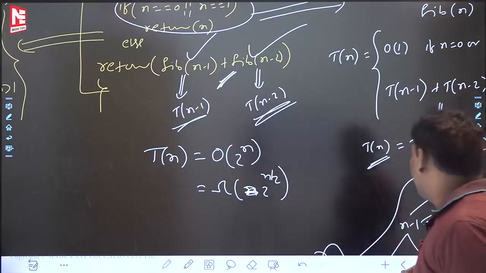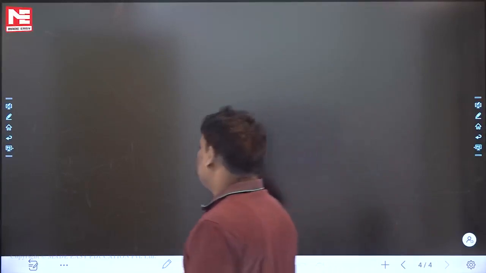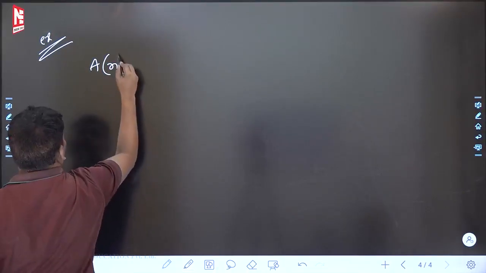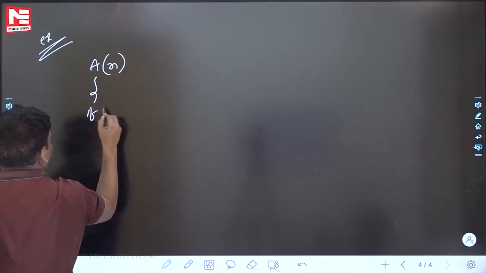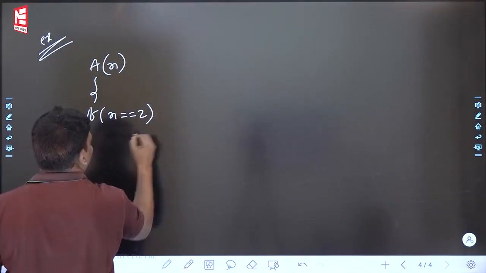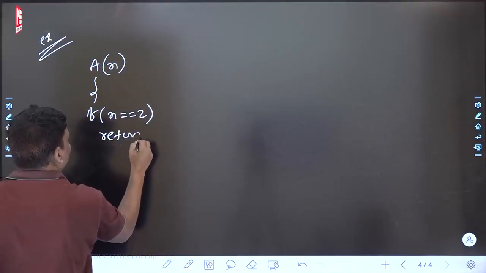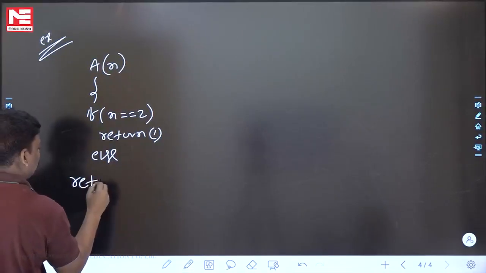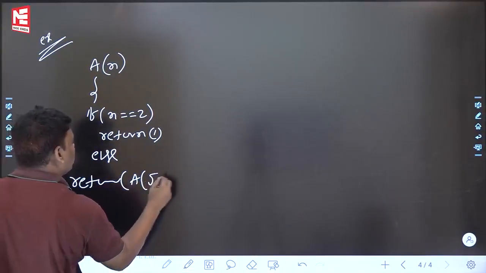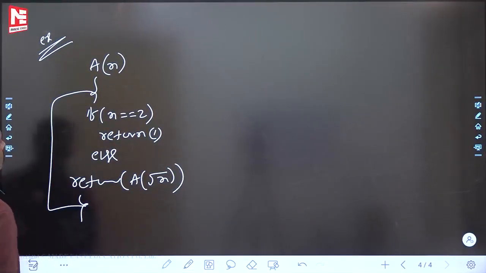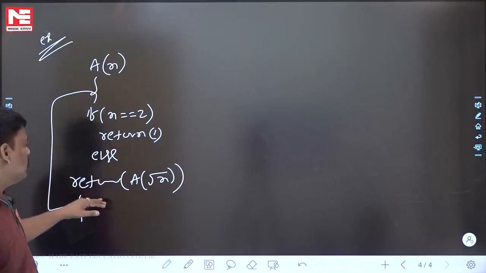Let's see this problem also. One small problem, an interesting one. It may clear up one more small mistake. A of n: if n is equal to 2, return 1, else return A of root n.